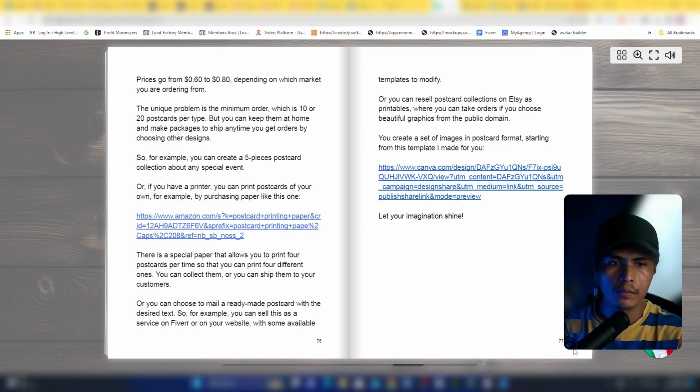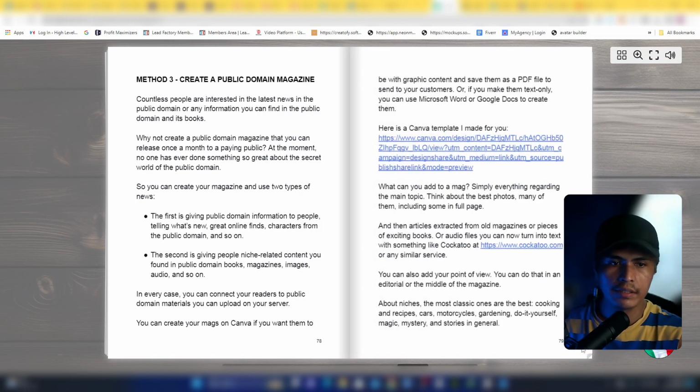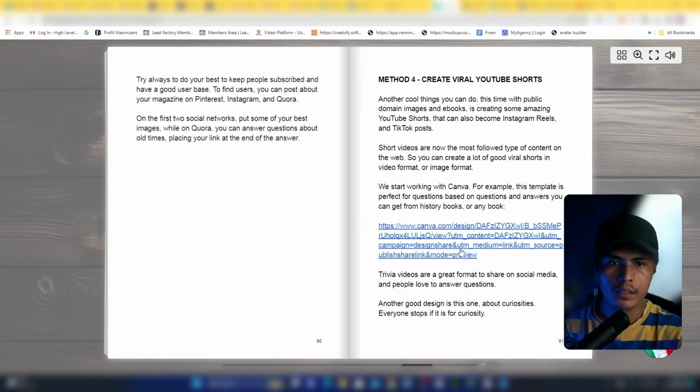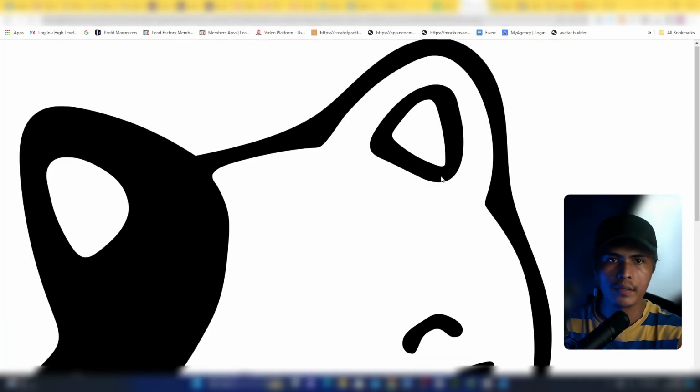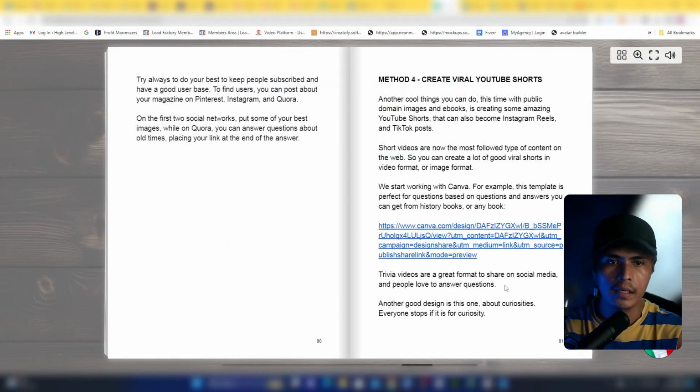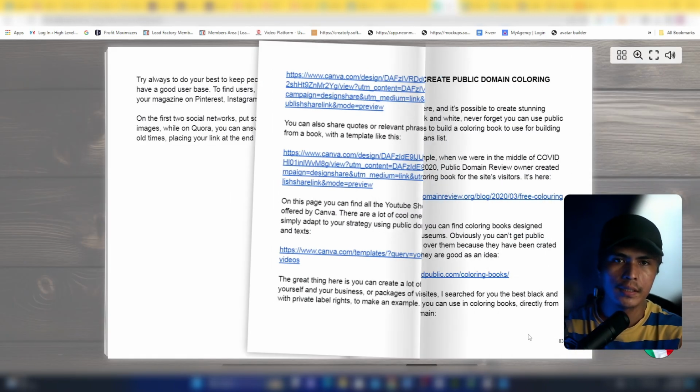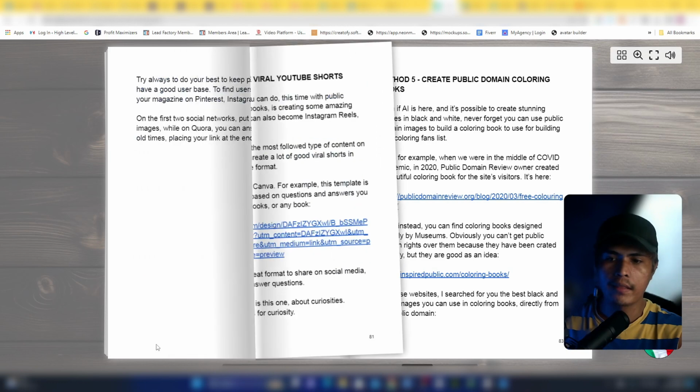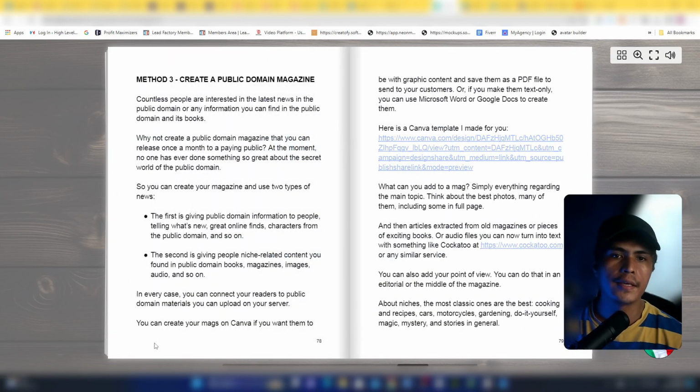So for example, this is a Canva template, by the way. This is another Canva template. Let me open this one here. All right, so this is an example of that template. Okay, again, Alessandro is going to show you 10 different methods of monetizing these public domain assets, which is really awesome.